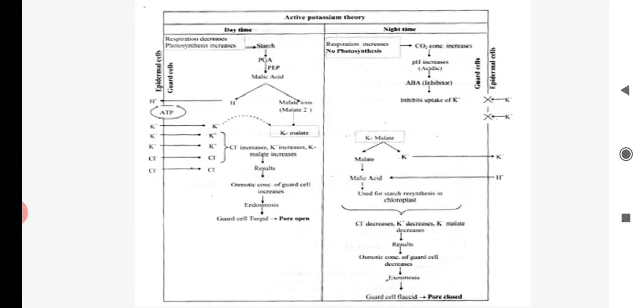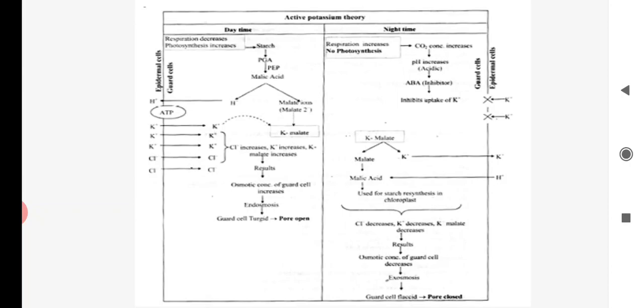Let's see. Starch is converted into malic acid, okay. Then malic acid is converted into malate ion and H plus ion. H plus ion goes outside using energy. K plus ion comes inside, Cl ion comes inside, K plus binds with malate. The concentration of malic acid increases. Due to that endosmosis will take place. After the endosmosis, the guard cell becomes turgid and the pore becomes open.